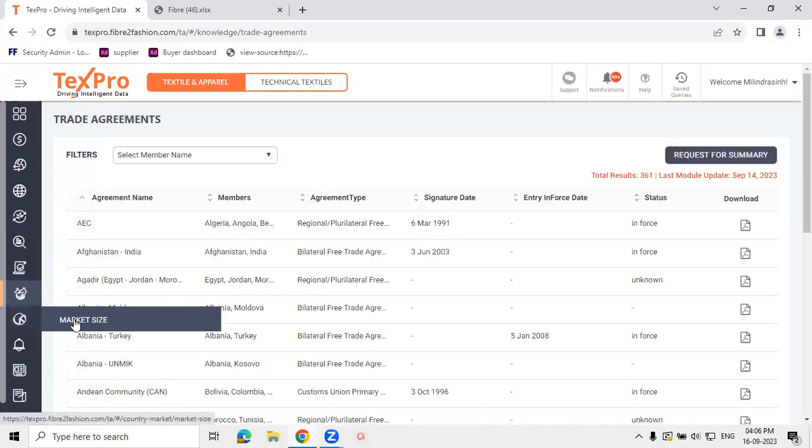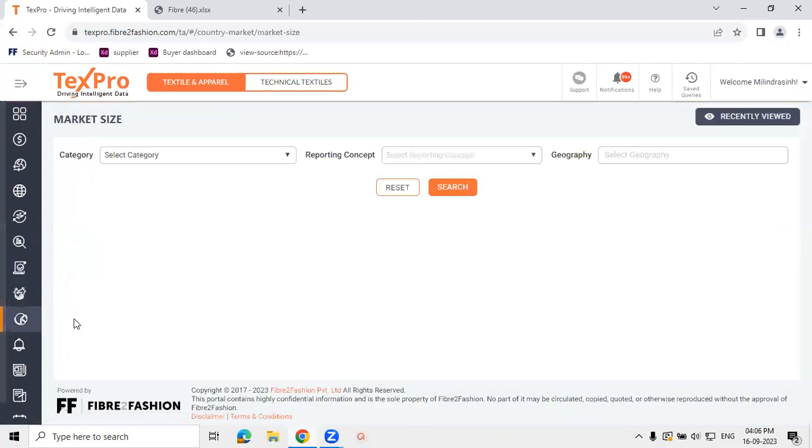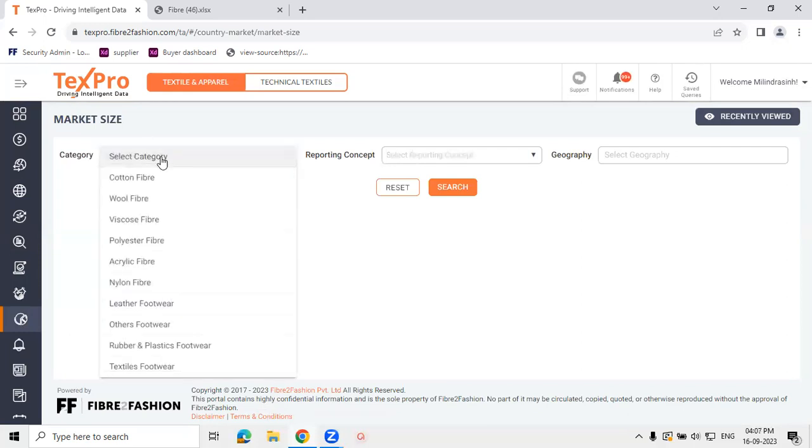Further to this, we have a new module that we have added in TextPro, which is market size. In this case, it helps you with market size estimations for certain product categories. So let's take an example. Let's say I want to see the market sizes for polyester fiber.